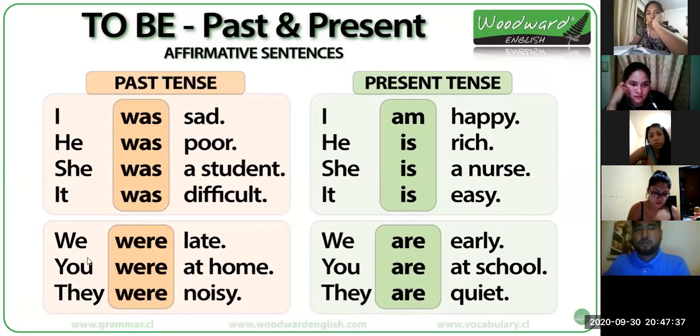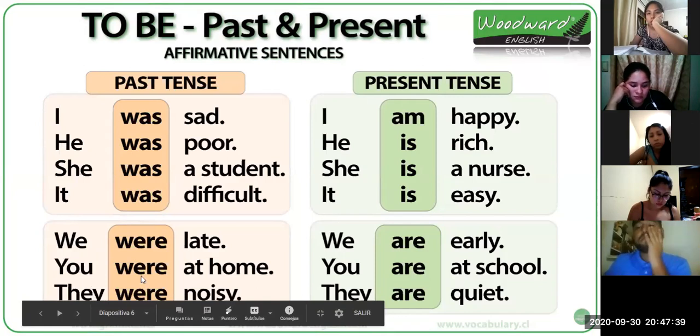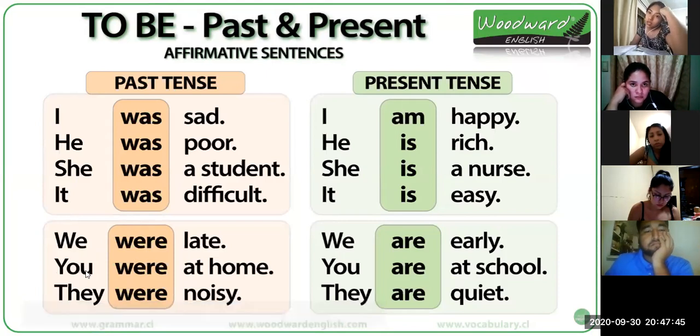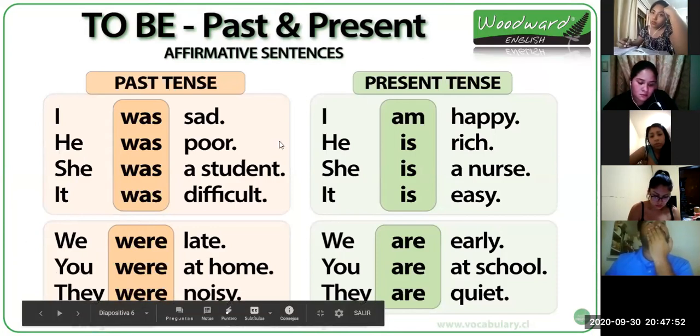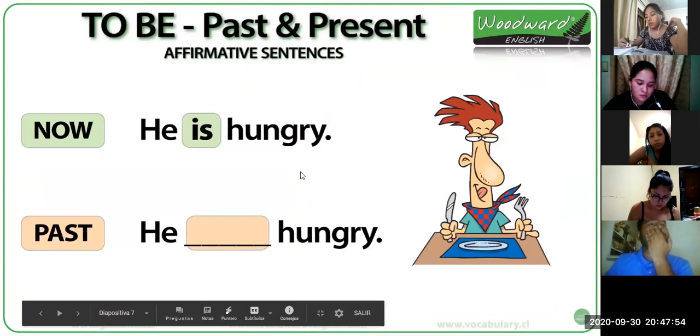For we, you, and they, we use were. ¿Ok? You, necesitamos utilizar were, ya sea singular o plural, como lo vimos la anterior vez. ¿Cierto? Let's see. He is hungry. Rafael, how can you change this sentence to the past?